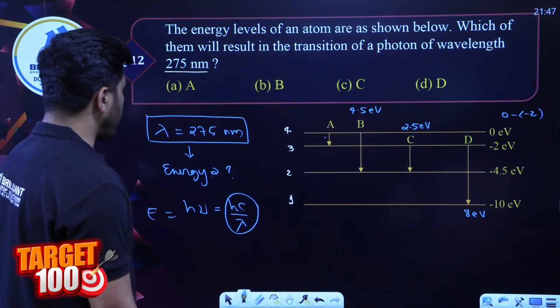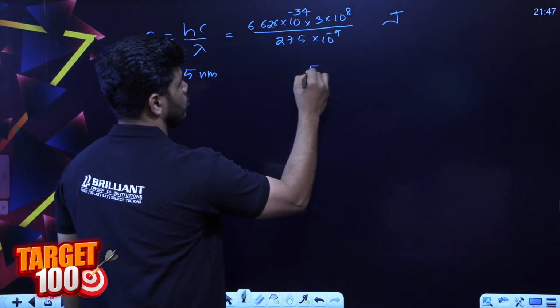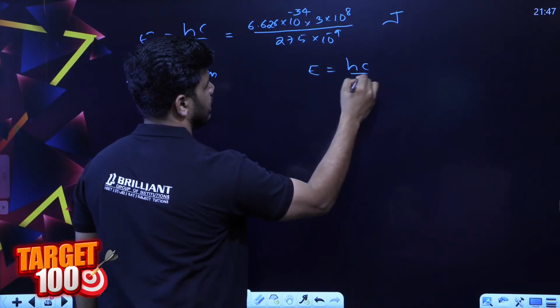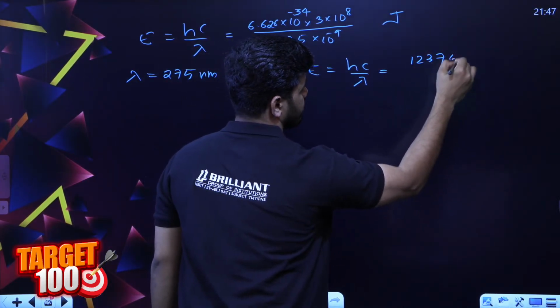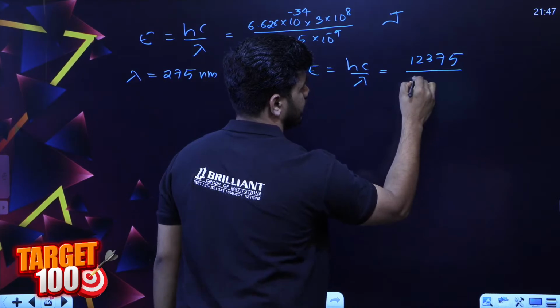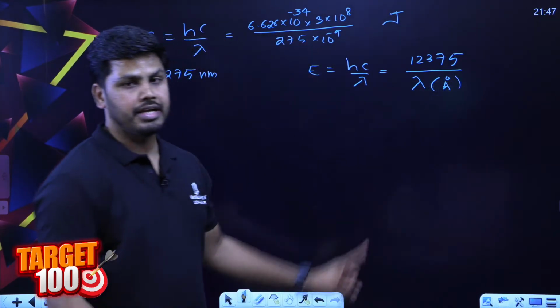Instead of doing all these, we have a shortcut. I hope you remember that. E is equal to hc by lambda can be 12375 divided by wavelength taken in angstrom. Remember, angstrom is the unit.